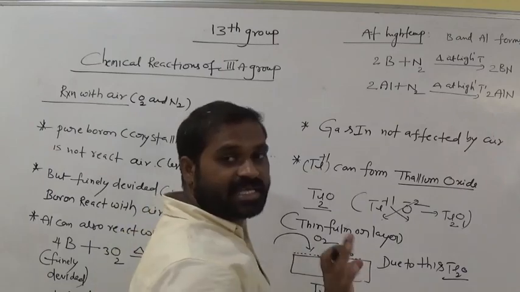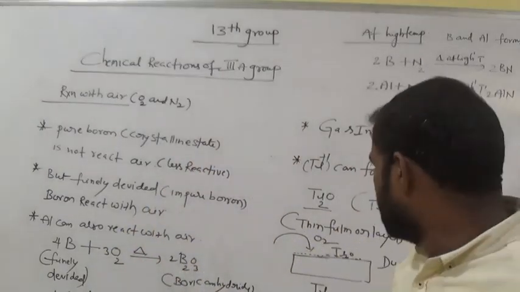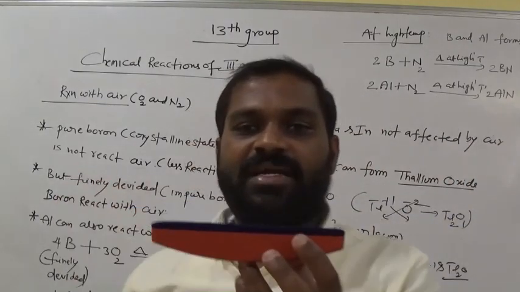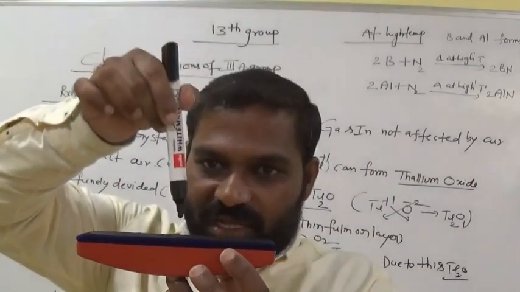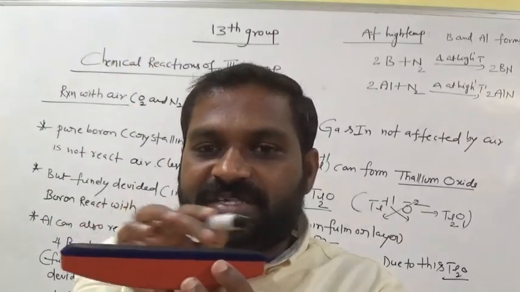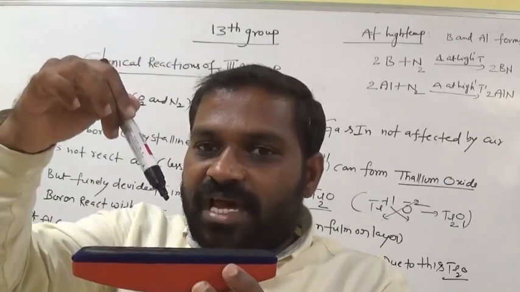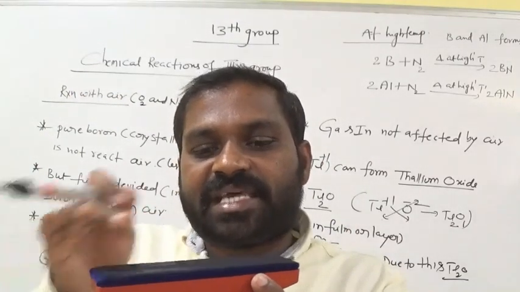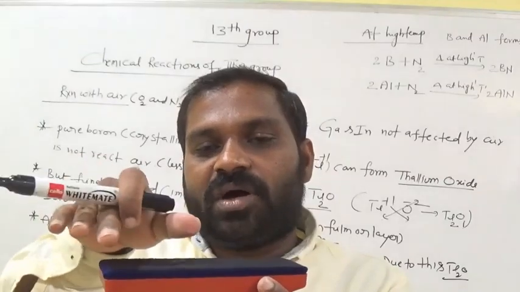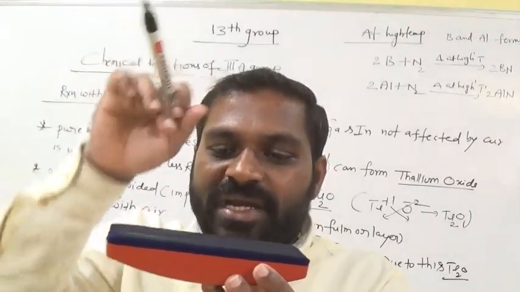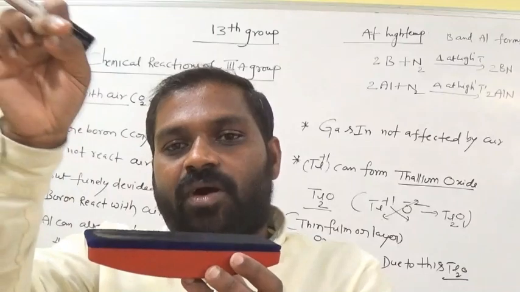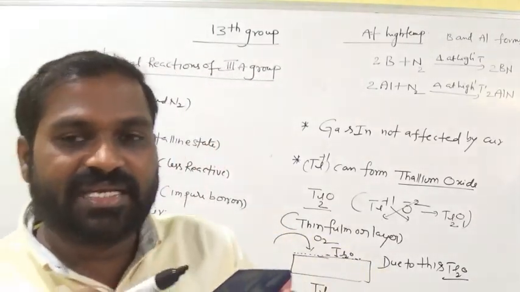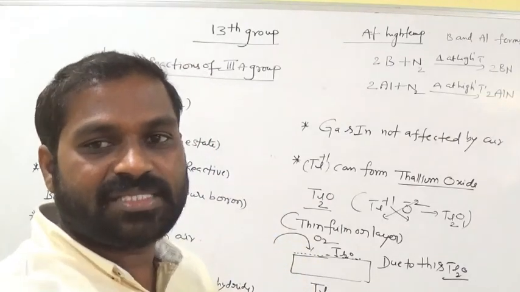Further, oxygen doesn't interact with thallium, because this thallium oxide acts as a preventive layer. Between oxygen and thallium there is a layer formed, that is thallium oxide. That is what we call passive.